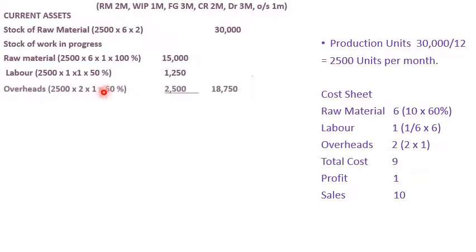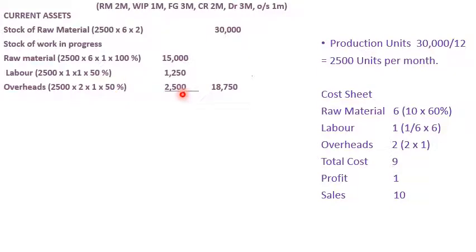Next part is overheads. The overheads calculation. First production units 2500. What is the overheads unit given? 2. Here we have written 2, into same production period, 1 month, into 50%. In the same way, we don't know how much work had been completed, it is just to be assumed the work has completed at 50%.